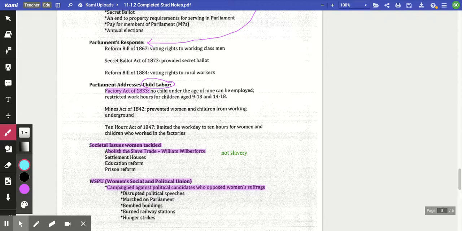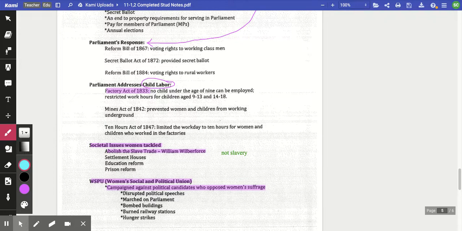Education reform. And as you go through looking at the education reform, you start to see that education will need to be open to all social classes, and that it needs to be required for all children. And even within that education reform, you start to get breakfast and lunches provided at school.